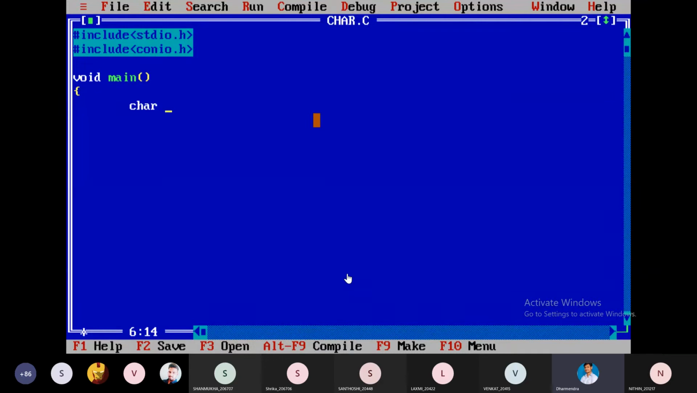So here I am taking a variable name, for example, var. The value I am assigning directly. This is called initialization, initializing a variable. Simply within single quotes I have to represent it. It will take only a single character. I am taking, for example, E as the character.